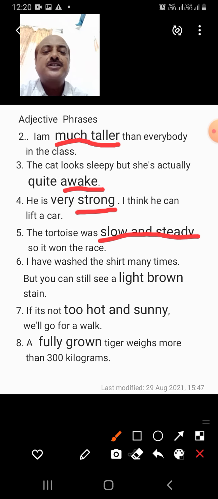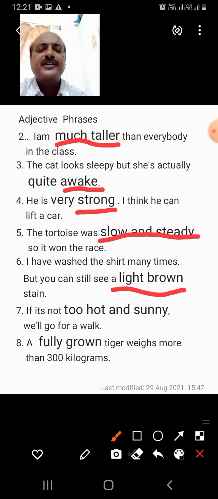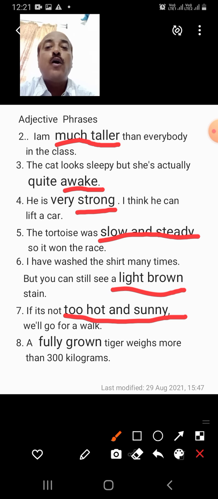I have washed the shirt many times, but you can still see a light brown stain. So brown is the color, it is the adjective. Color, taste, all these are adjectives. It's too hot and sunny. So too hot and sunny is the adjective phrase.